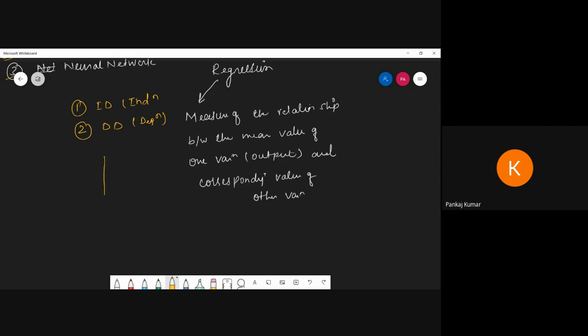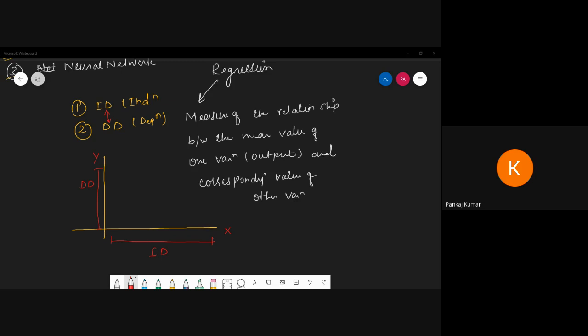So the x-axis contains the independent variable and the y-axis the dependent variable. We try to develop the relationship between the independent variable and the dependent variable. That is the meaning of regression.